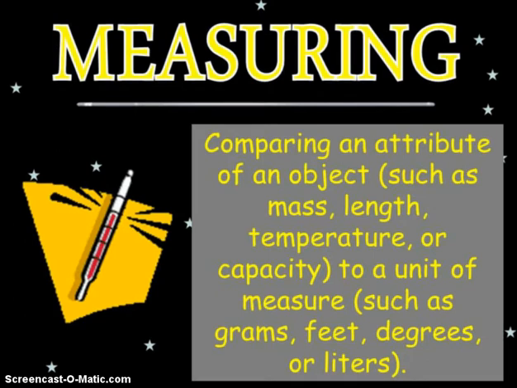Now, the first one we're going to look at today is measuring. This is going to be the next step of our COMIC word that we've been building off of our COMIC acronym. Measuring is comparing an attribute of an object, such as mass, not math, length, temperature, or capacity, to a unit of measure, such as grams, feet, degrees, or liters.